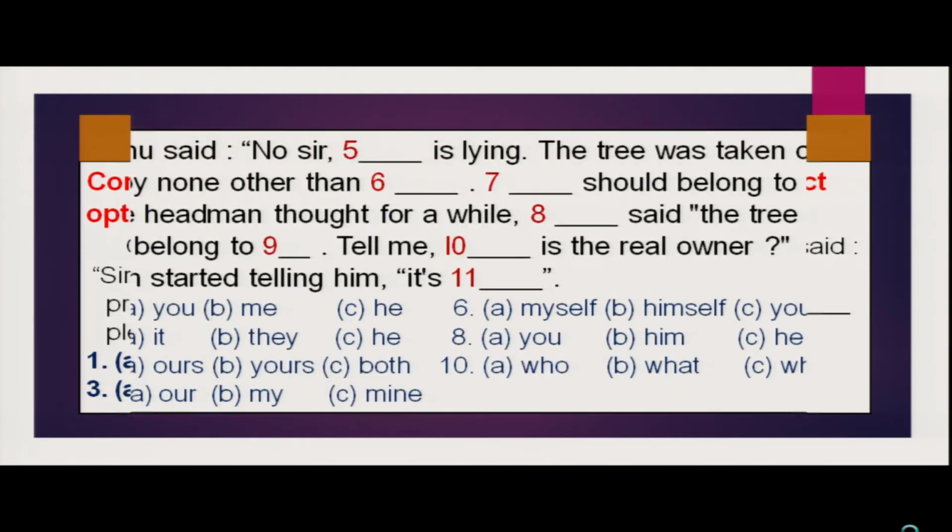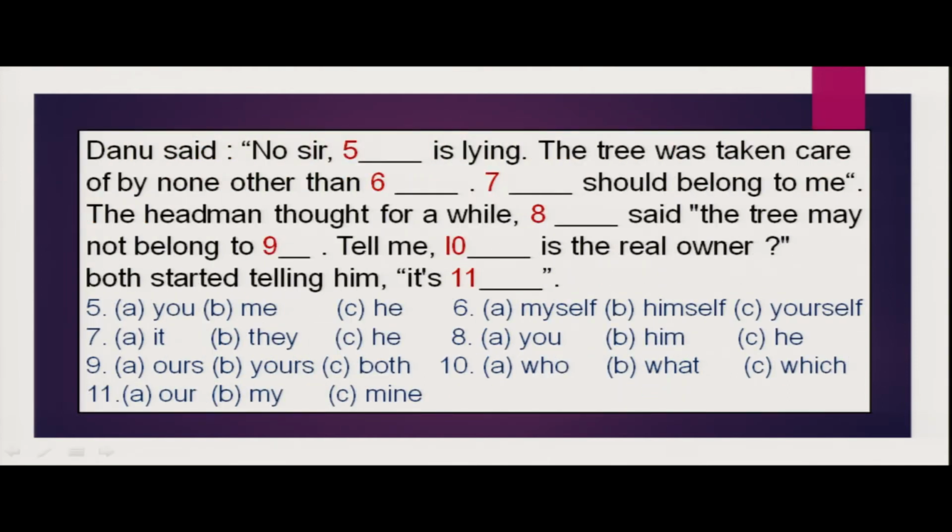Right. Next, Danu said, no sir. Number 5, dash is lying. You, he, me. So the answer is he. Danu said, he is lying. The tree was taken care of by none other than I. Right? None other than myself. So now we see number 6, myself, himself, yourself. And the answer is myself. Right? So number 7, dash should belong to me. It, they, he. Answer is it. It should belong to me.